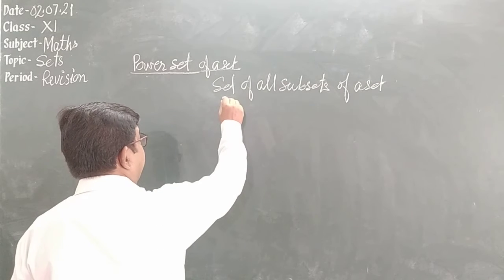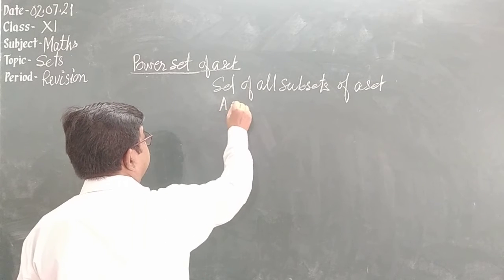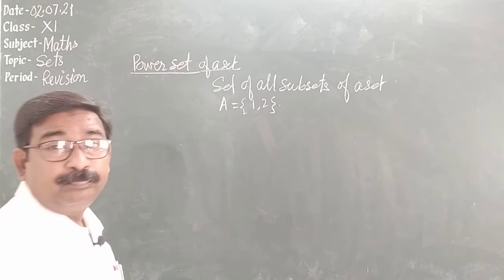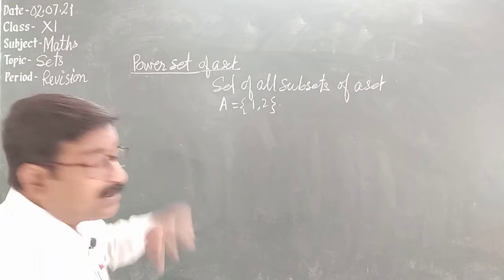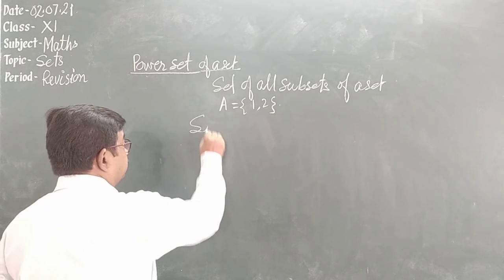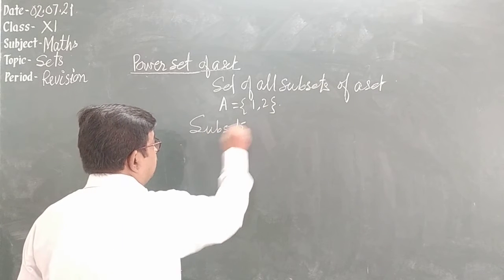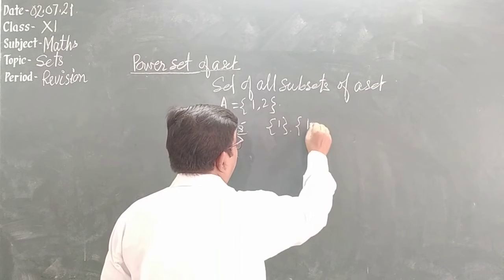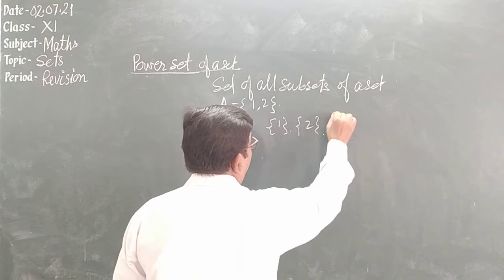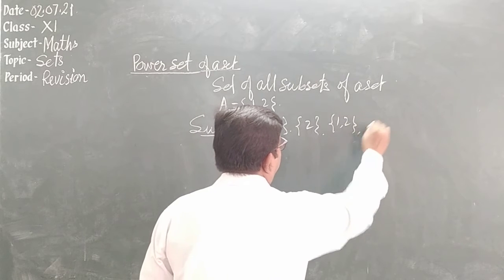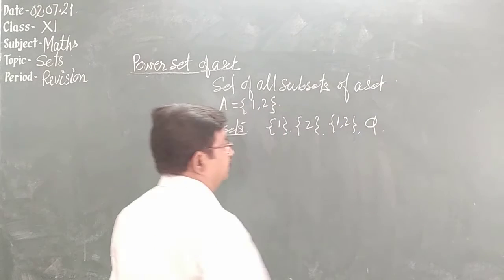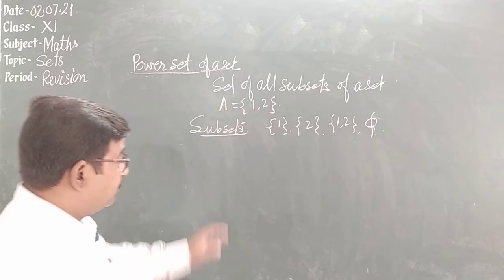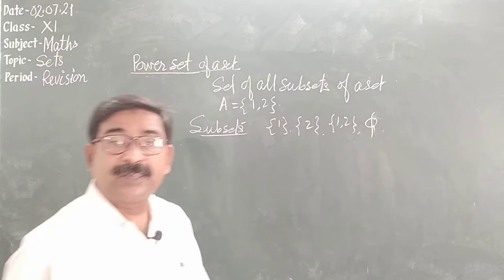we have a set A containing elements 1 and 2. So its subsets are, we can write, {1}, {2}, {1, 2} together and finally the empty set. We have 4 subsets. These are called subsets.